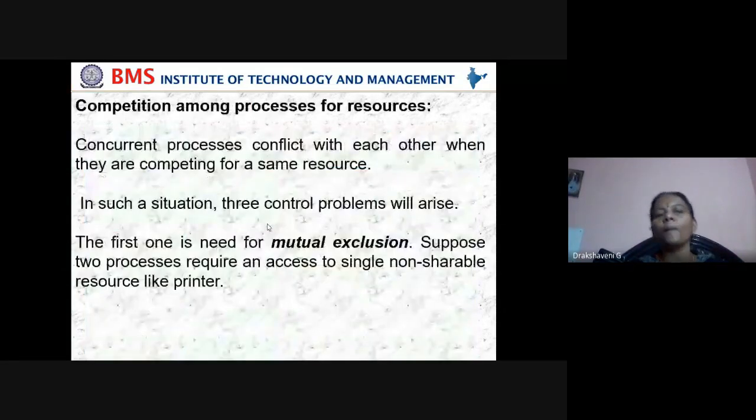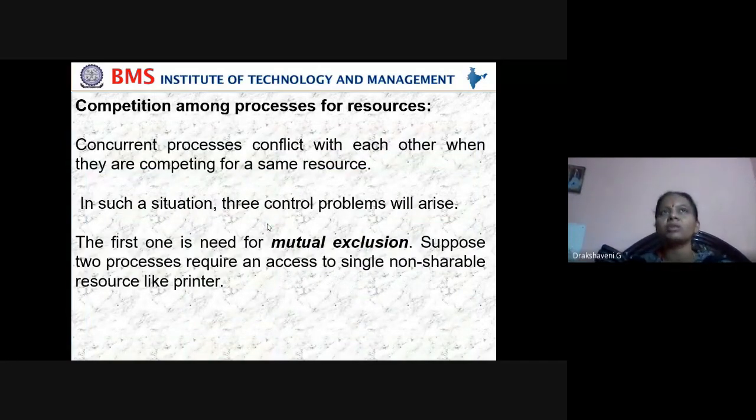Now we move on to competition among processes for resources. Competing means I want this, I want this. When you were small kids, you would say who will drink first, your brother or sister. That's competition for resources.